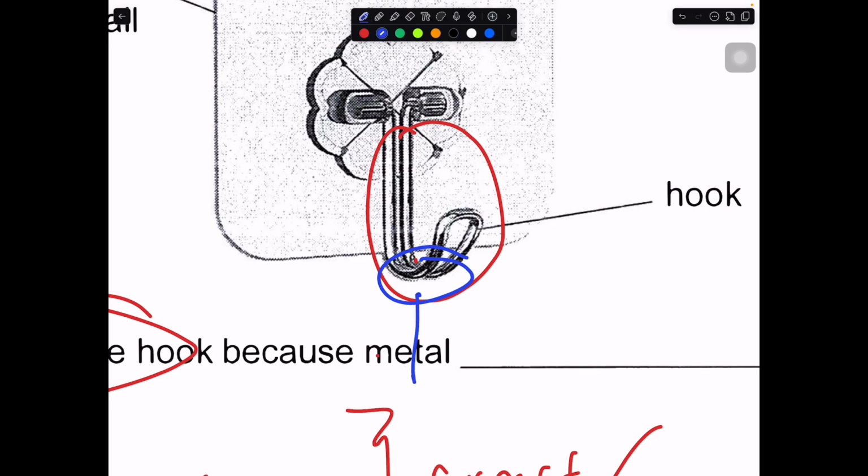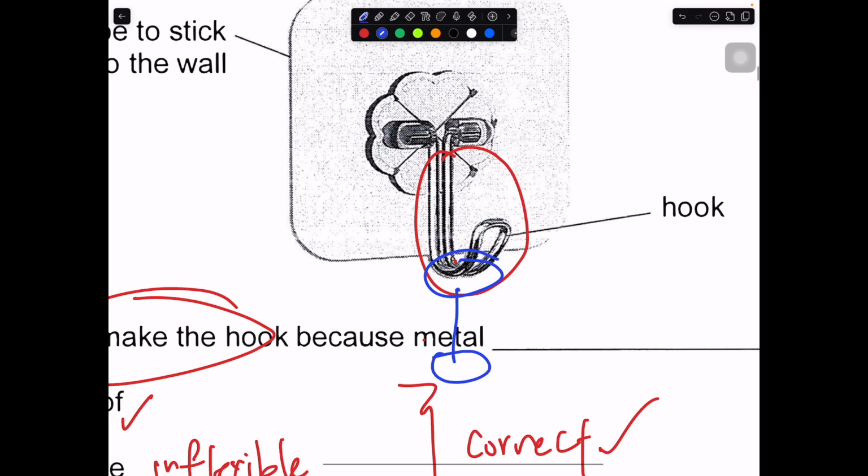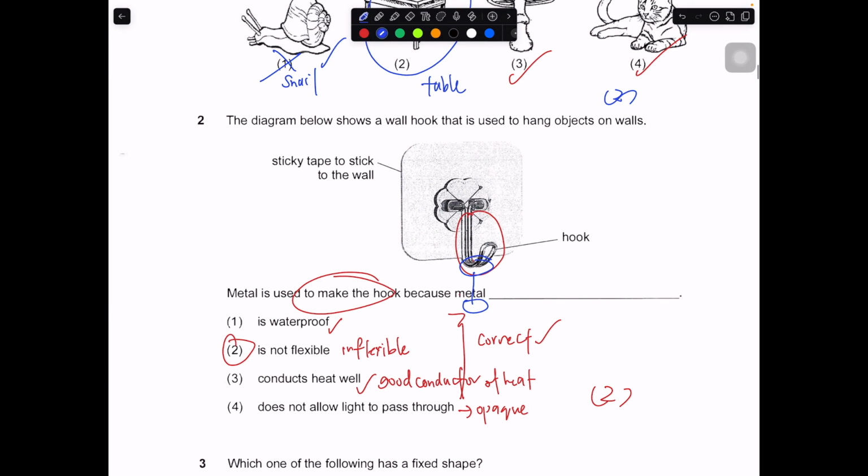It helps ensure that the object stays on the hook. That's why we choose metal. We cannot choose rubber. Rubber is flexible, and if we hang anything on it, it will just drop off. It will not fulfill the purpose of this object. So our answer is 2.